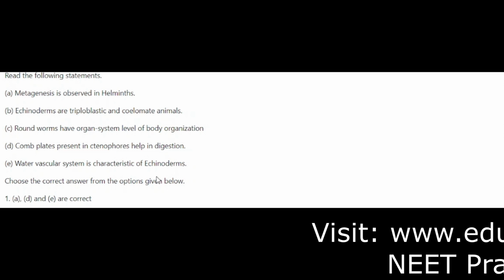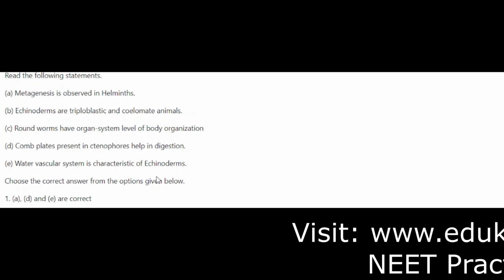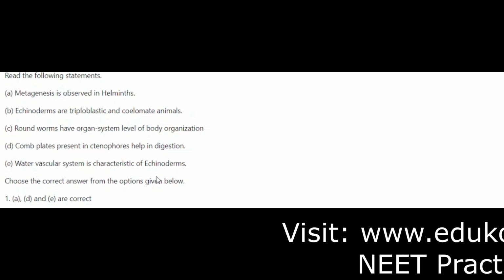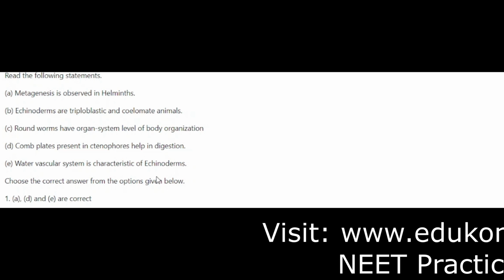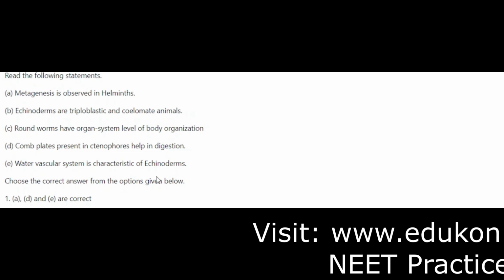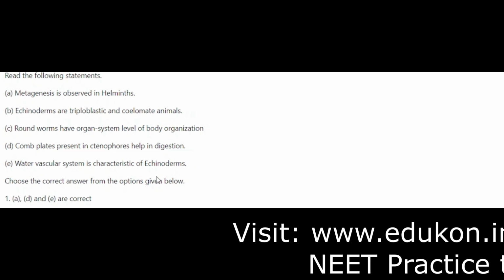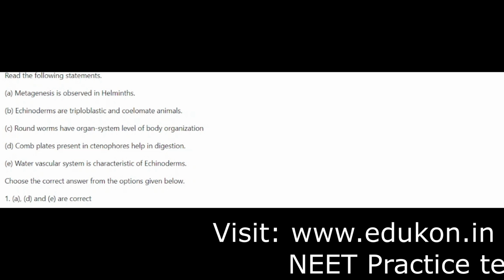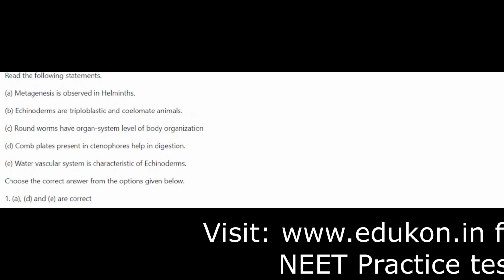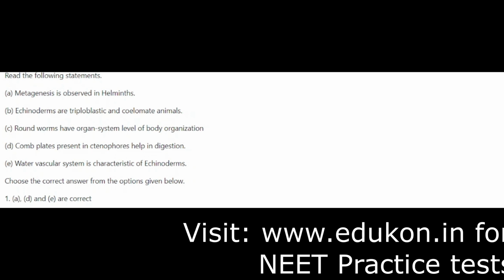Now coming to C, roundworms have organ system level of body organization. You can see in the NCERT book itself, we have this straight line: roundworms have organ system level of body organization. So C is also right. Fine. B and C, so you can check here already. For the first two options, only one we need to select.